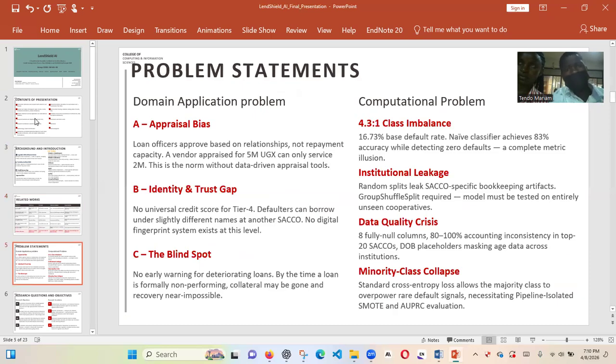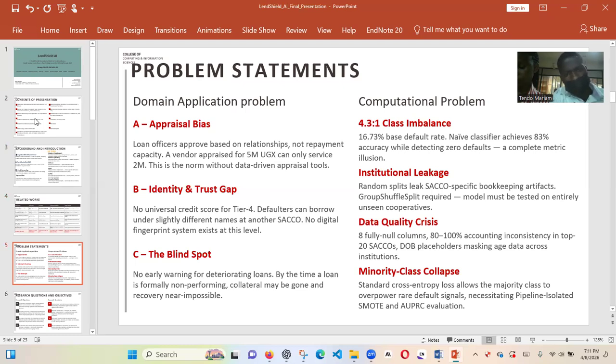So, problem statements. What's the problem actually that brought us to this research? With the main application problem, we have the appraisal bias, as we said lastly. Most of the loans are just approved because of the feelings, friendship, relationship, not actually on data.